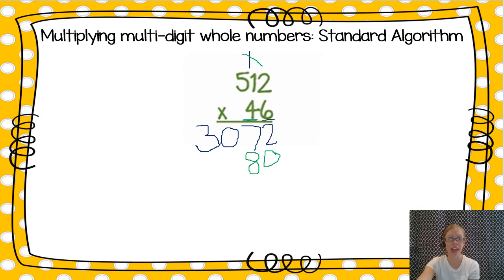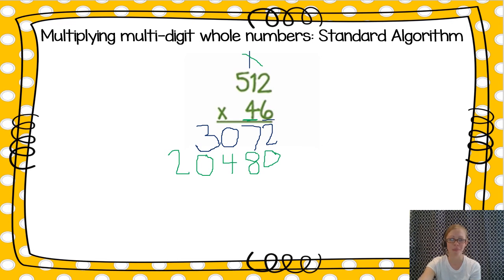Notice that I started with that number in the tens and I multiplied it times the ones to begin. I'll always go my number on the bottom times the ones, times the tens, then times the hundreds, as many places as I have. So next would be to multiply this 4 times the 1 in the tens place up above, 4 times 1 equals 4. Then I'll multiply 4 times 5 in that hundreds place, which is 20. Put down my 0, put down my 2. There was nothing else that I needed to carry or add on here, so I just write my 20 out.